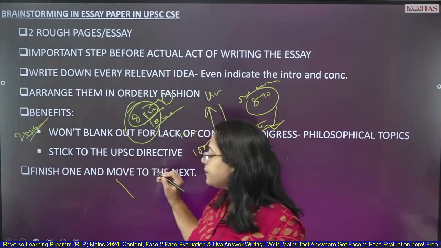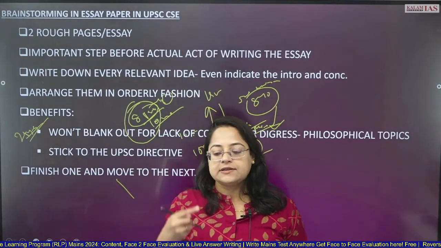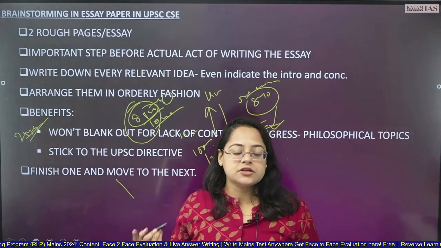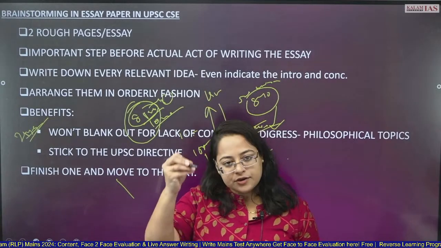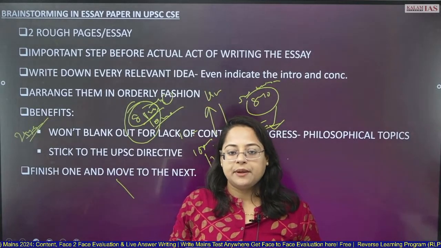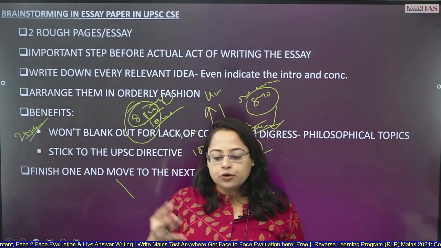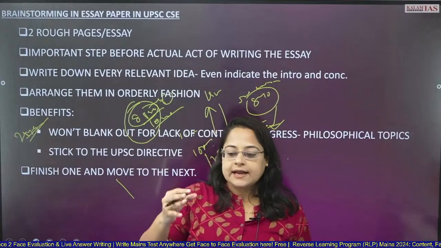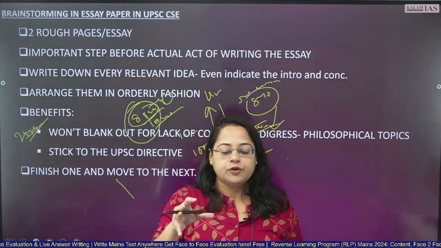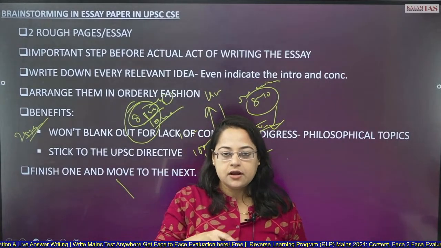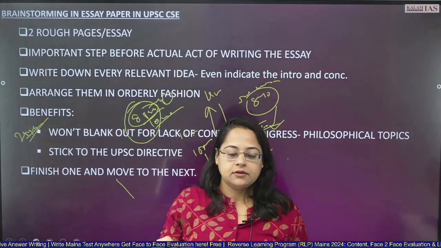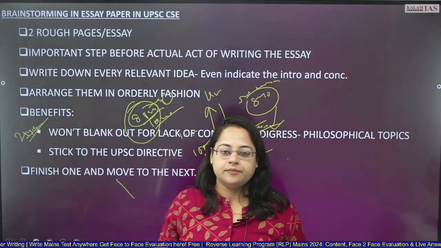In the brainstorming page, you write everything, relevant, irrelevant, structured, unstructured, whatever idea is coming to your mind, just note it down on that paper. Okay? Then after noting down all the points, you would decide the order of the points, which point is to be there, and which point need not be there because it is irrelevant for this particular essay.